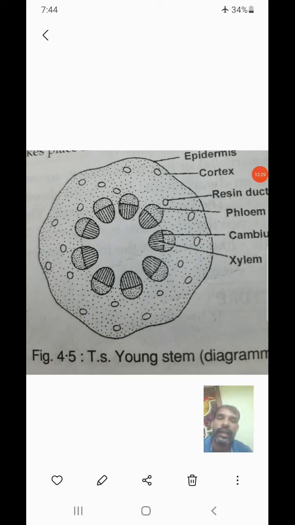See, the phloem is towards the outside and xylem towards the inner side. On the lower side, we can observe the parenchymatous tissue, which is called the pith region. Okay, I mean this is one of the types of siphonostele. Here we are going to discuss stelar evolution. We can observe what is siphonostele, what is protostele, what is the simplest stele, what is eustele and atactostele. These are the different types of steles present in our botany. And we have only eustele at the time of the stem I am explaining.